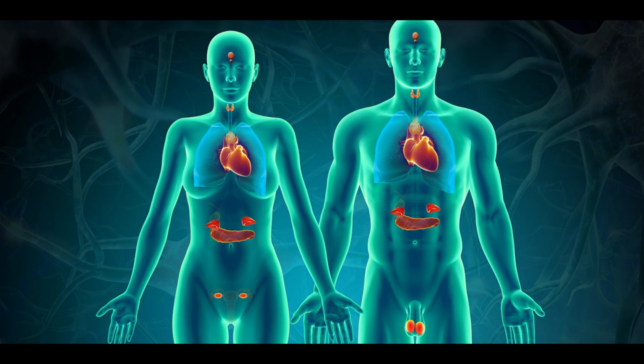In the posterior pituitary gland, we have oxytocin, whose function is milk let down and uterine motility. We also have vasopressin, or antidiuretic hormone, ADH, whose function is water excretion by the kidneys and blood pressure.